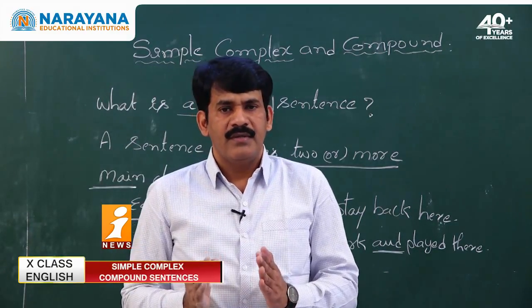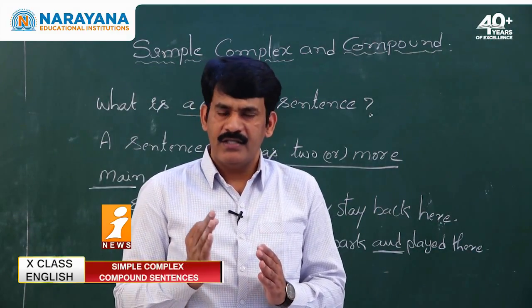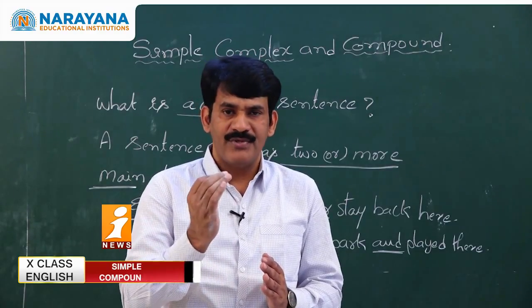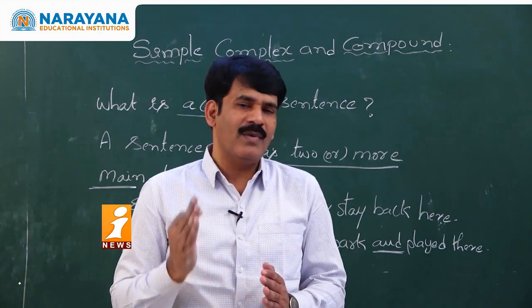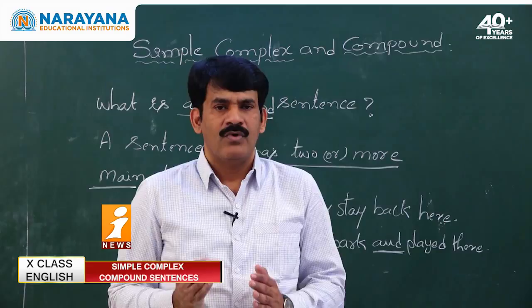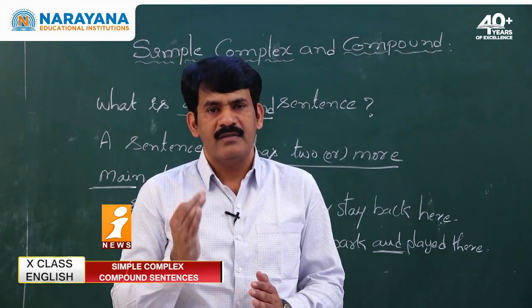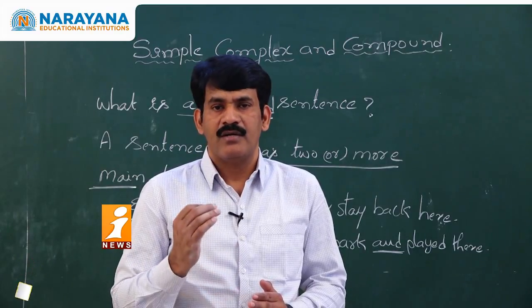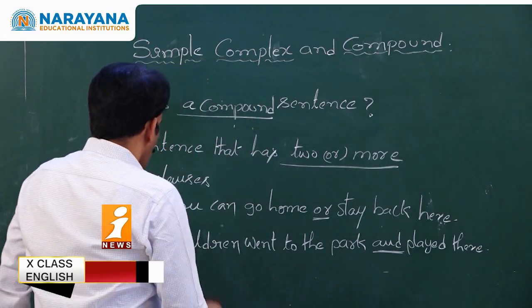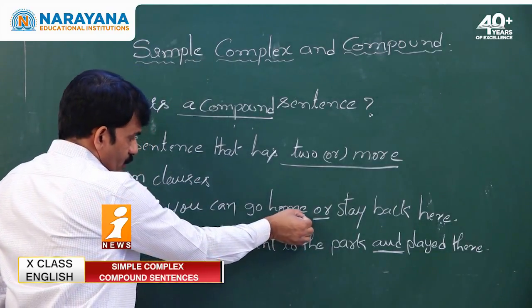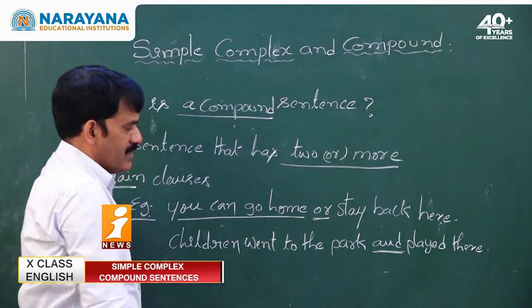My dear children, remember that we use only coordinating conjunctions in compound sentences, whereas in complex sentences, what was the conjunction that we used? We used subordinating conjunctions, but here only coordinating conjunctions are used. We find two main clauses, in the sense two independent sentences.